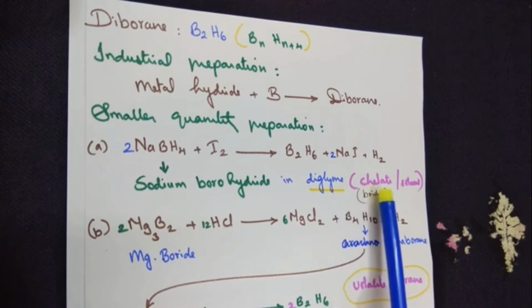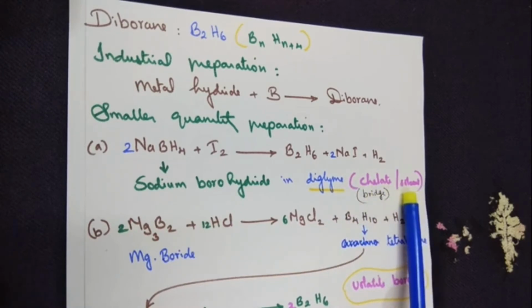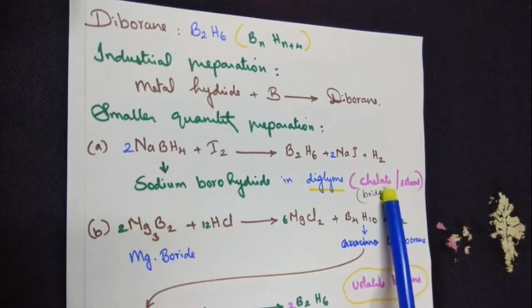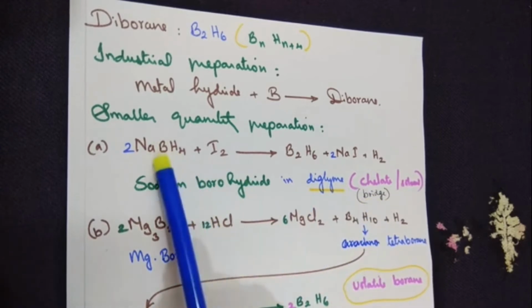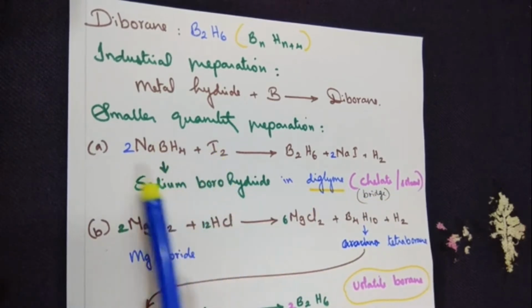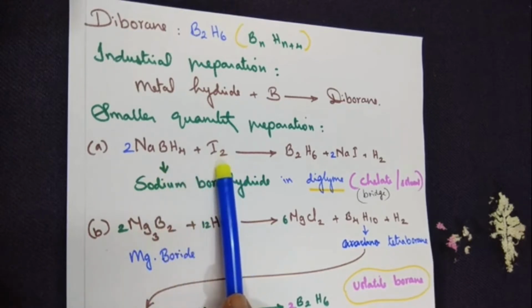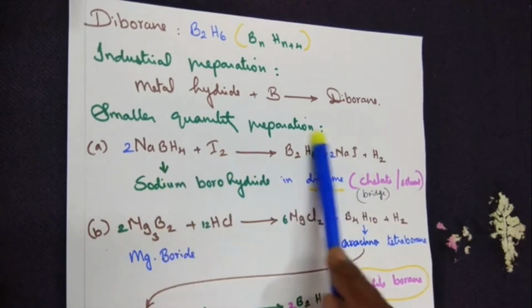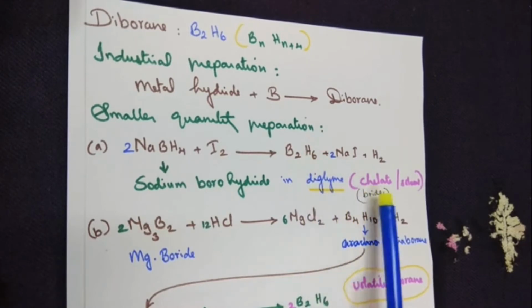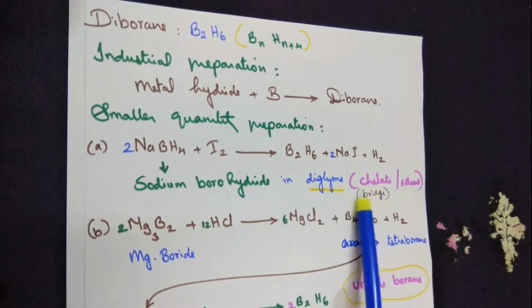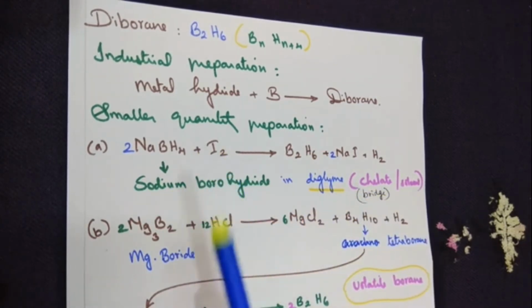It acts as a chelate or a solvent, or in other words you can say it forms a bridge between the two reactants. Sodium borohydride is one of the reactants, iodine is another reactant. So to form the diborane product, this diglyme acts as a chelate or a bridge between the two reactants.